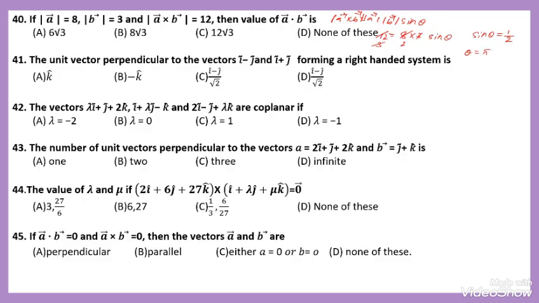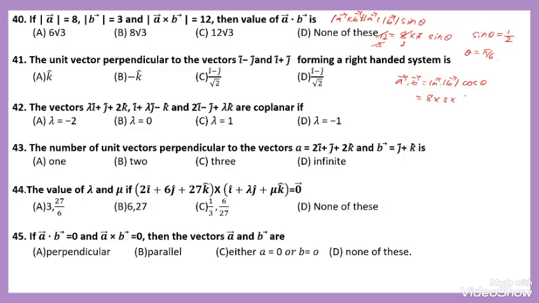The theta is pi by 6. We want A dot B. That's why I'm taking A dot B is equal to magnitude of A into magnitude of B cos theta. While substituting the values, magnitude of A is 8 and magnitude of B is 3.